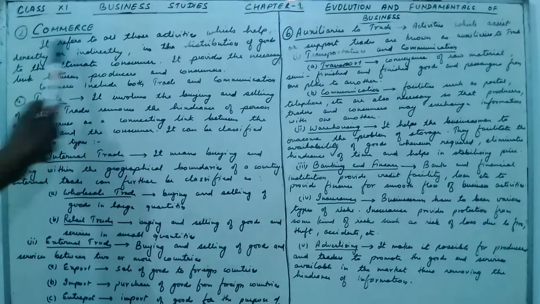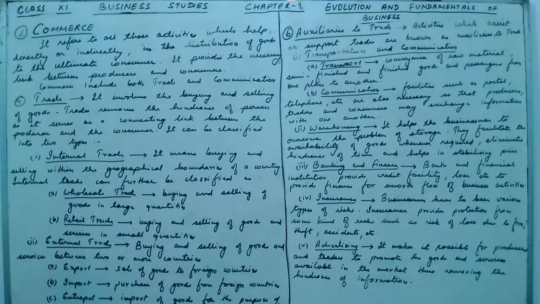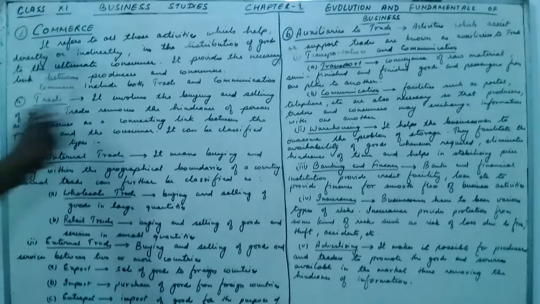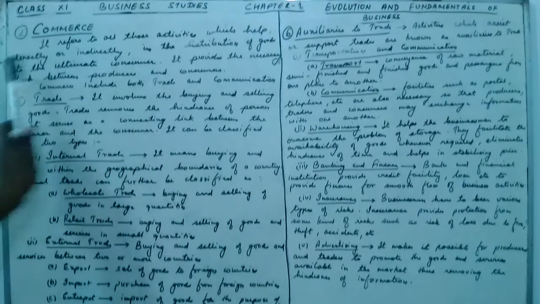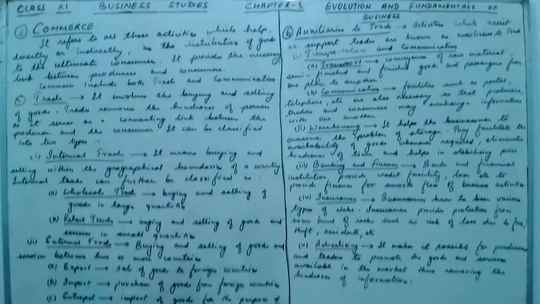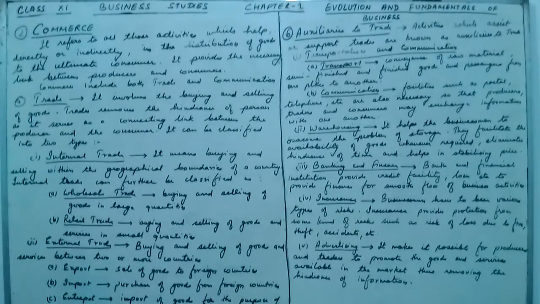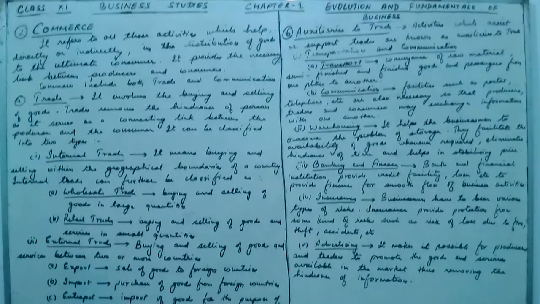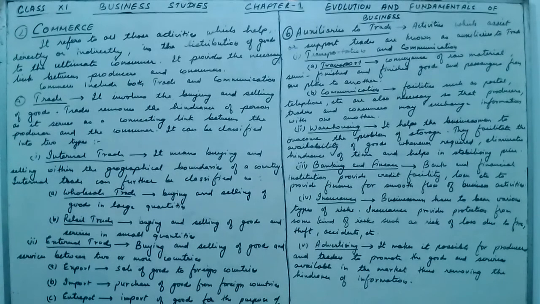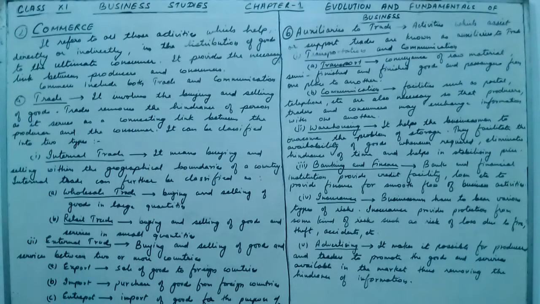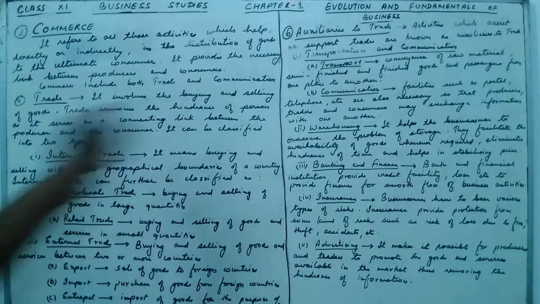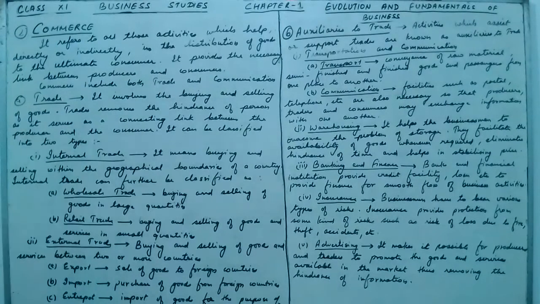Commerce refers to all those activities which help directly or indirectly in the distribution of goods to the ultimate consumer. So, commerce basically means distribution of goods to the ultimate consumers. It provides the necessary link between the producers and the consumers.